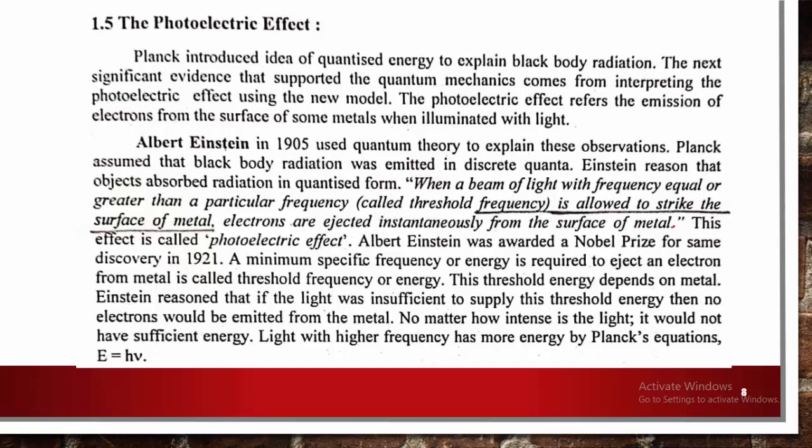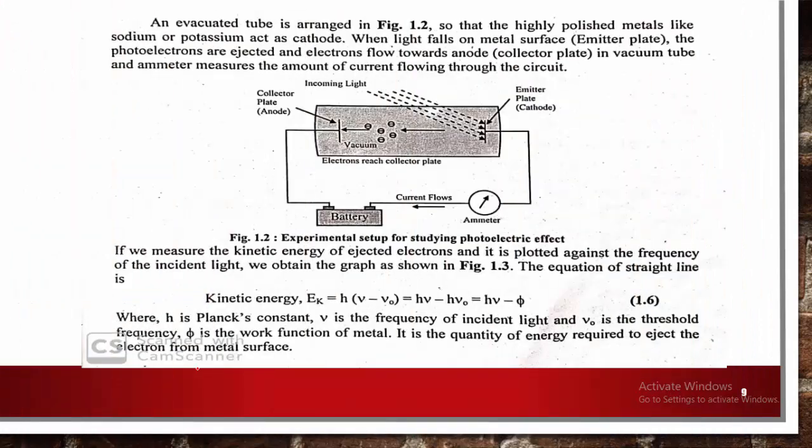What is the photoelectric effect? It is very simple. There is ejection of electrons instantly from the metal surface when a beam of light is incident on the metal surface. That is called the photoelectric effect. For this discovery, Albert Einstein was awarded the Nobel Prize in 1921. Here the Planck energy is always equal to h nu.